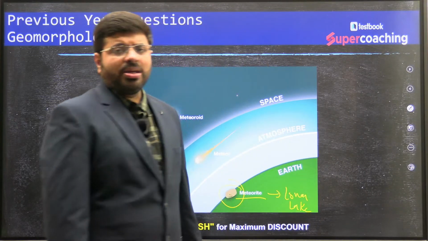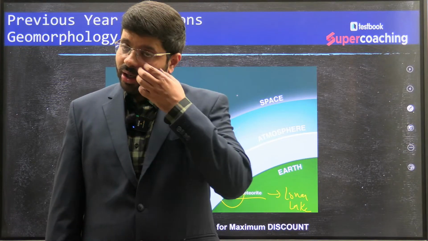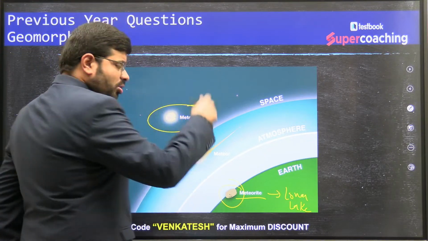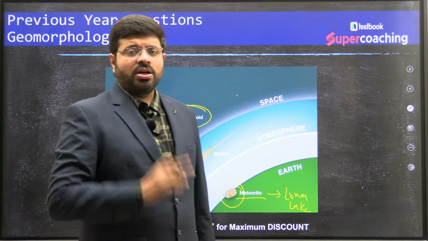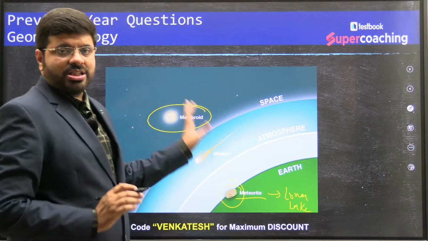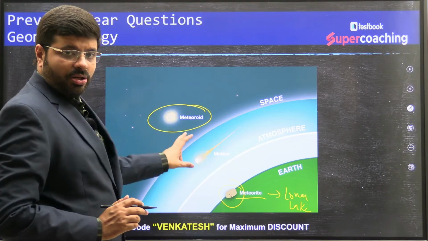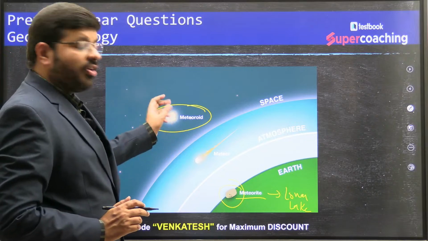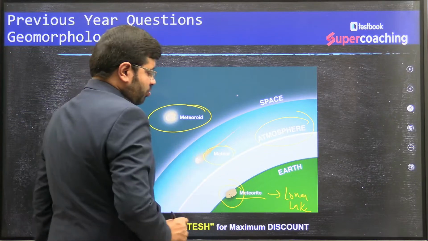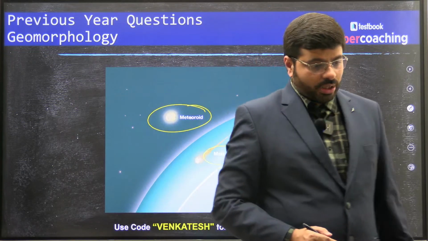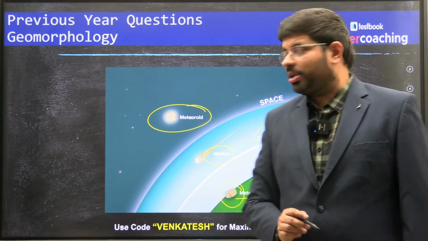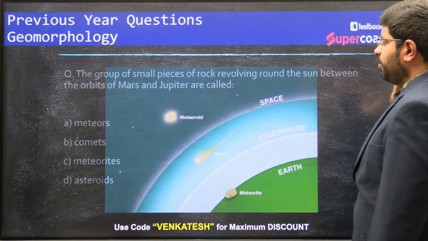So there are rocky body parts in our outer space. Those rocky body parts are called meteoroids, and we also have another one called asteroids. We'll understand the difference between meteoroid and asteroid further. So a rocky body in outer space is called a meteoroid. When it enters the atmosphere of the Earth, we call it a meteor, which you call shooting stars. And when it hits the Earth's surface, we call it a meteorite. So this is the basic idea of meteoroids. Let's move forward.